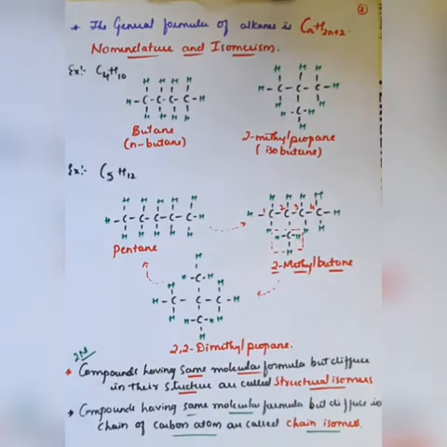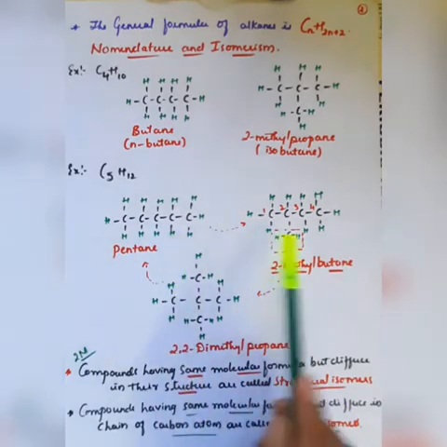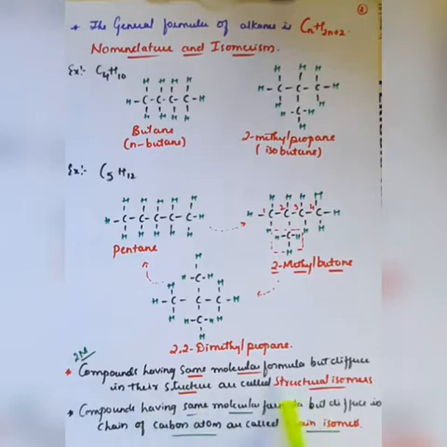So observe the wording here. In the case of structural isomers, the compounds have the same molecular formula, and only the structure changes. The structures are different. Similarly, compounds having the same molecular formula but differing in the chain of carbon atoms are called chain isomers. So be careful with the question, it may arise in the annual examination.